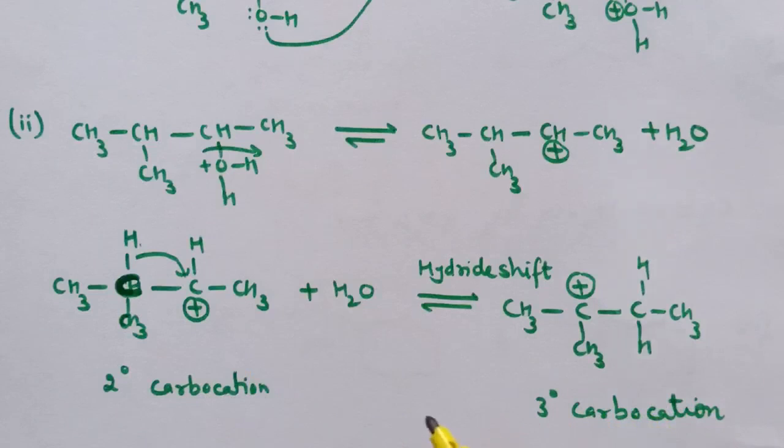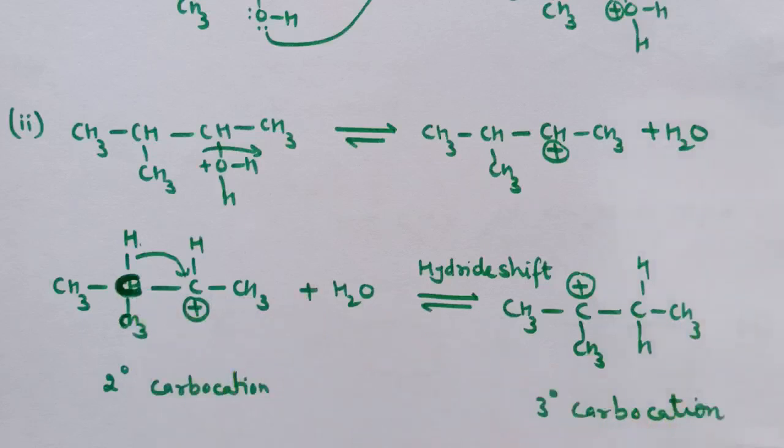Whenever there is a possibility of formation of a more stable carbocation, hydride shift or methyl shift takes place. So in this case hydride shift takes place, and here the secondary carbocation converts to tertiary carbocation. As tertiary carbocation is more stable than secondary carbocation, therefore hydride shift takes place and tertiary carbocation is formed.